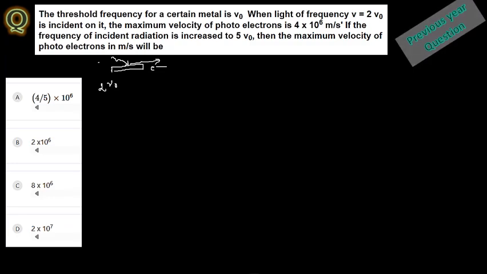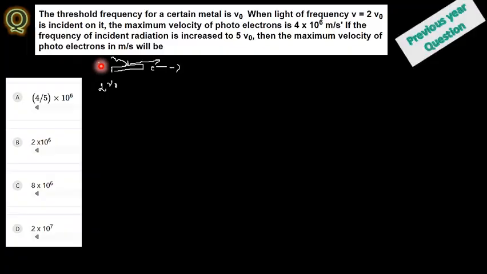The electron coming out from here has velocity 4 into 10 power 6 when the frequency is 2 nu naught.